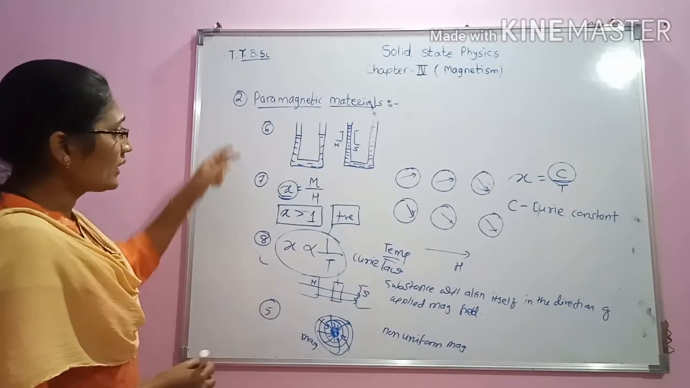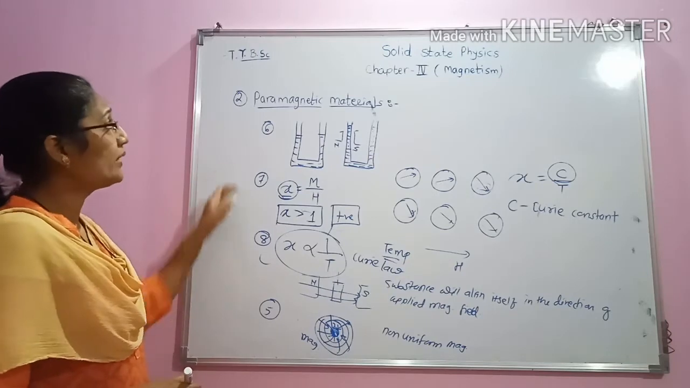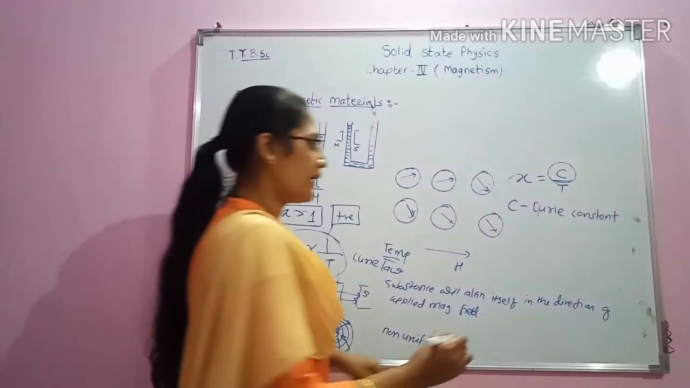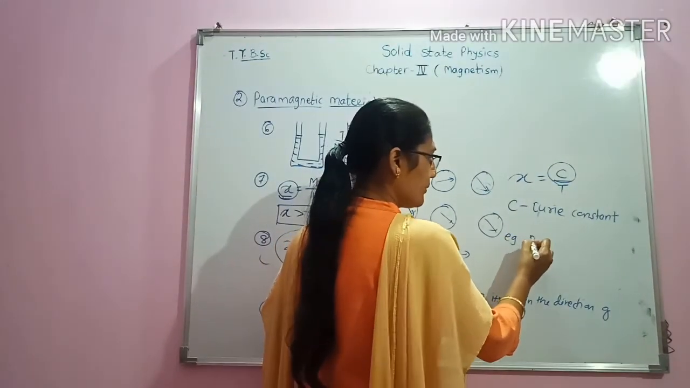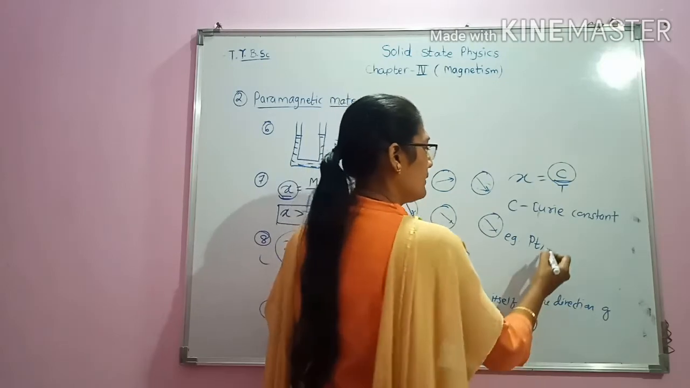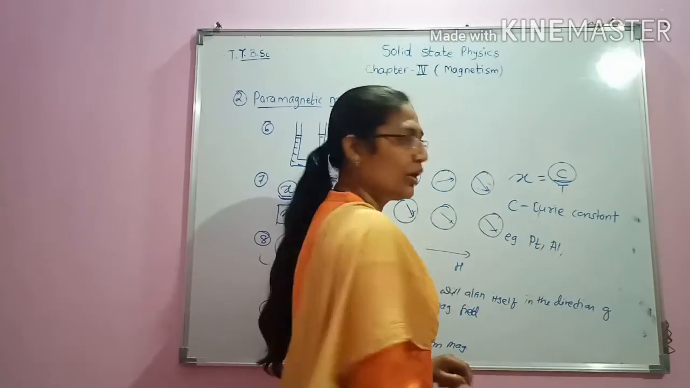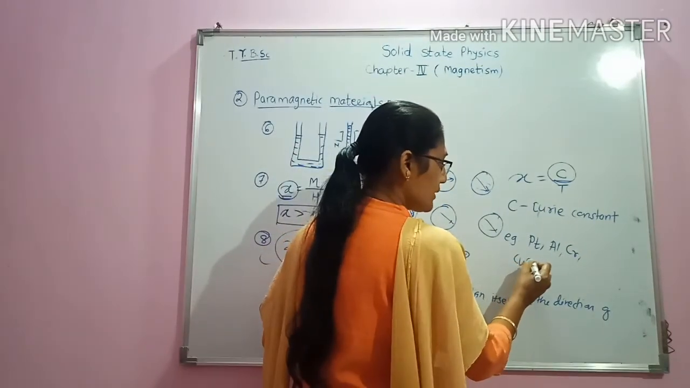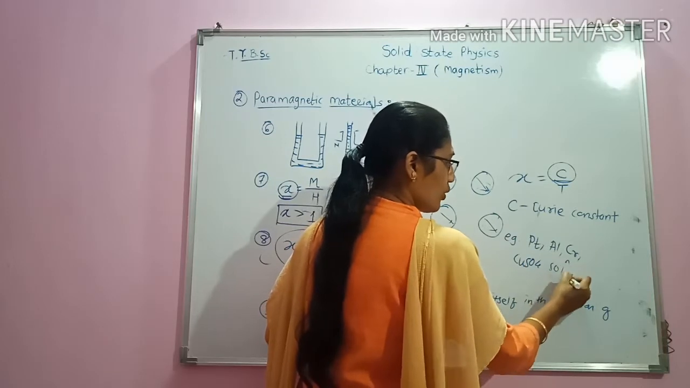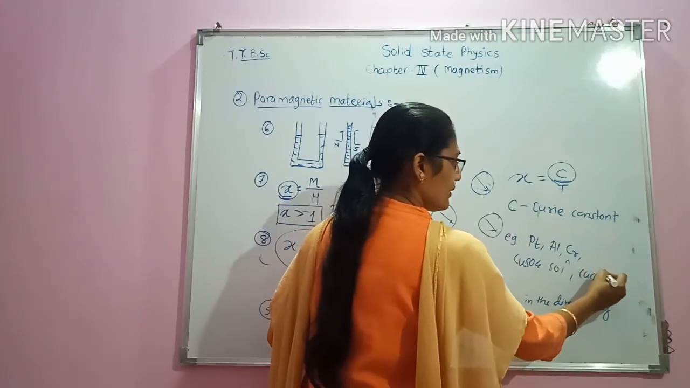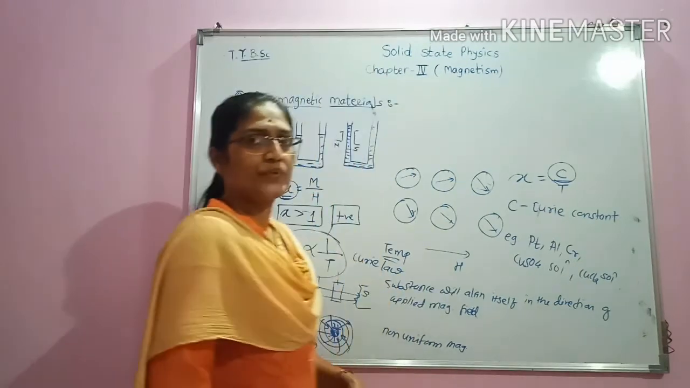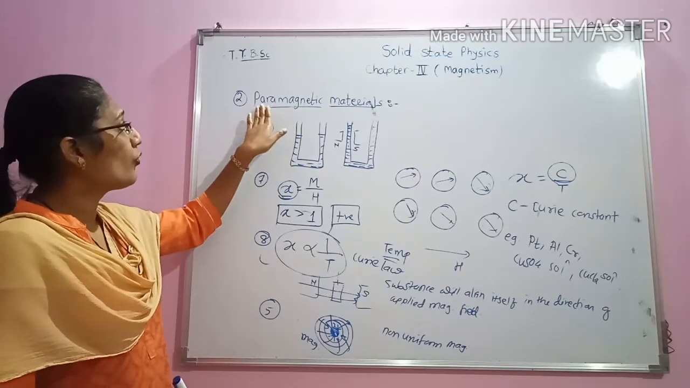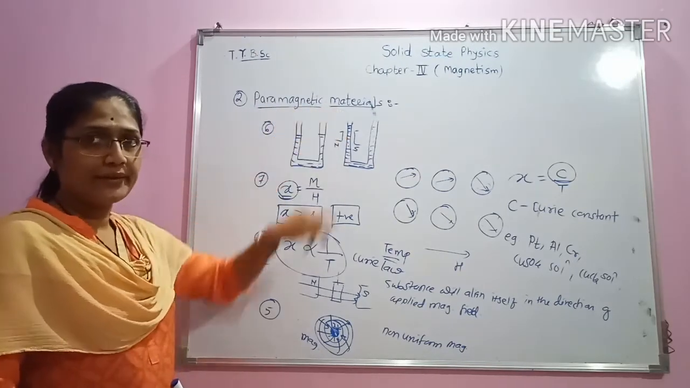Hence, the last point is the examples of paramagnetic materials. Examples of paramagnetic materials are platinum, then aluminium, chromium, and in case of liquids, copper sulfate solution, copper chloride solution, etc. So once again we will go through what paramagnetic materials are and their properties.